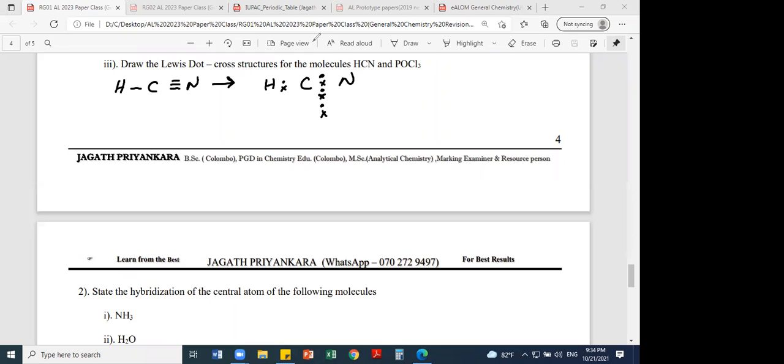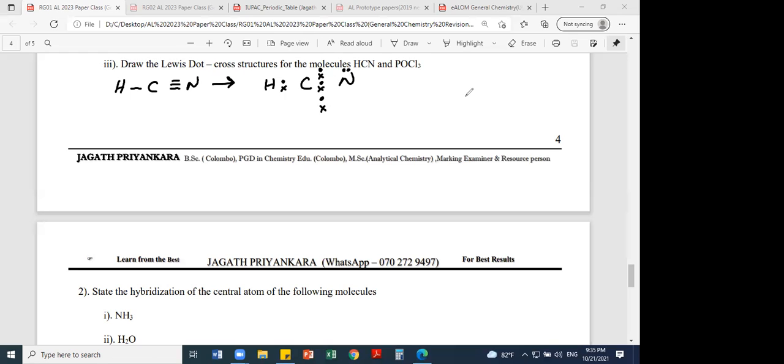Then you have to check any lone pairs. Carbon and hydrogen have no lone pairs. So nitrogen, there's a lone pair left, so I put a pair of dots here. So these are the dot and cross diagram of HCN.